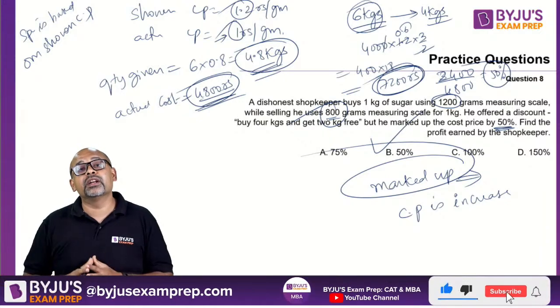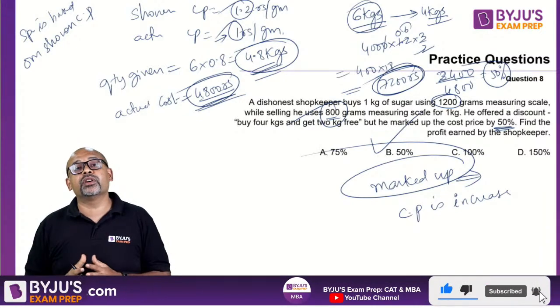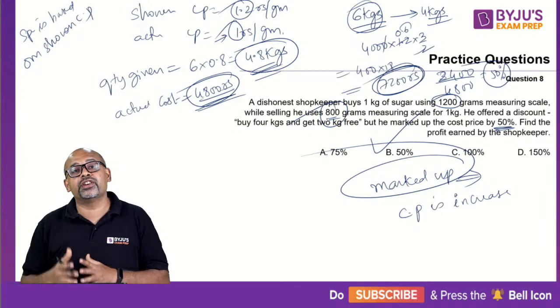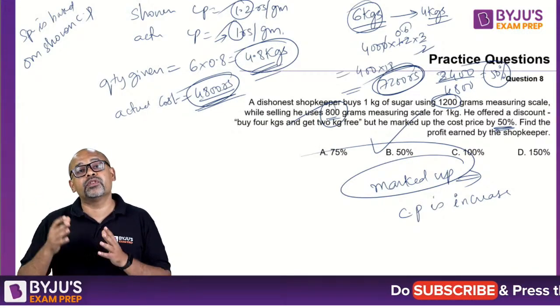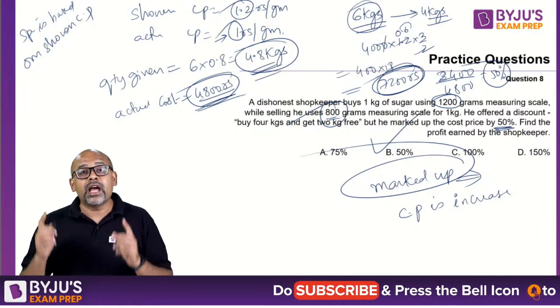So with that, my friends, we come to the end of this particular session of arithmetic. We will take up the next chapter on ratios, proportions, variations, averages, mixtures. In the next one, there are 1 or 2 SICI problems which we will take up in the next class too. Thank you, my friends.